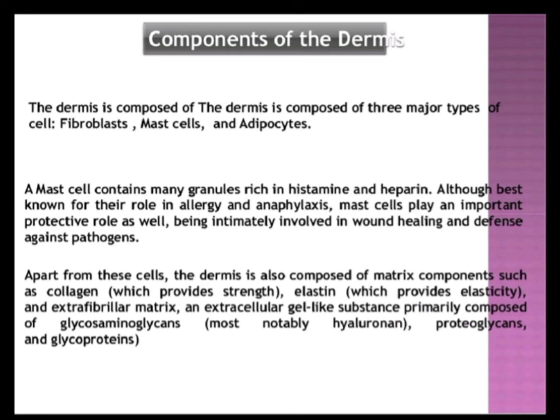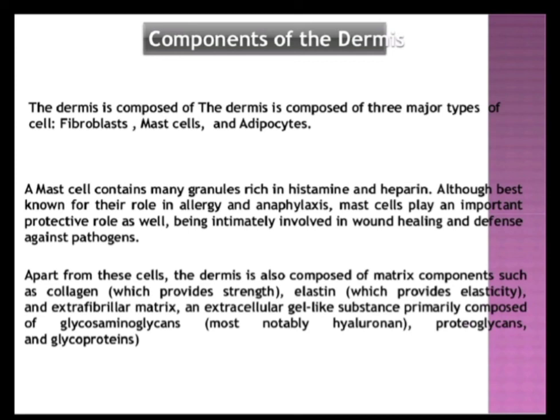Apart from these cells, the dermis is also composed of matrix components such as collagen, which provides strength, elastin, which provides elasticity, and extrafibrillar matrix, an extracellular gel-like substance primarily composed of glycosaminoglycans.